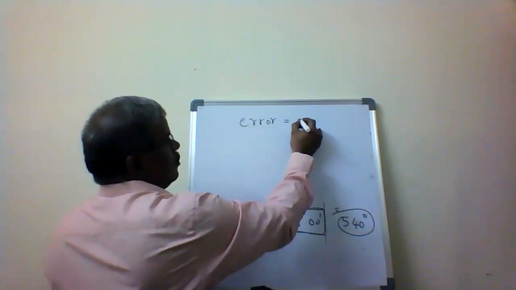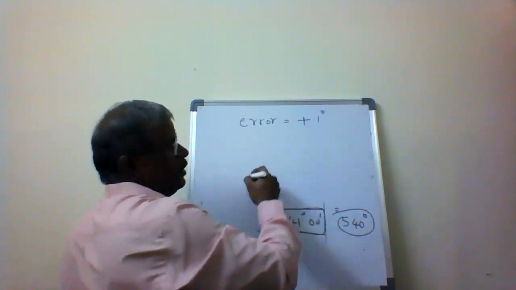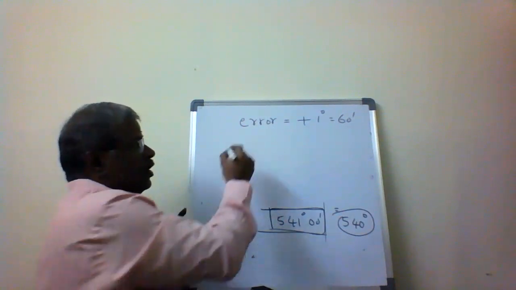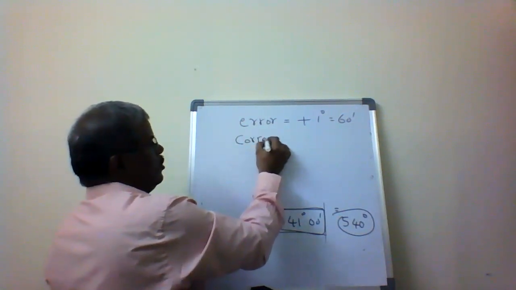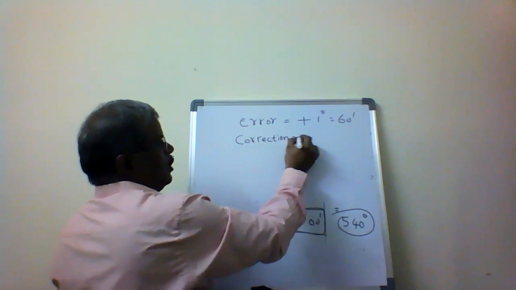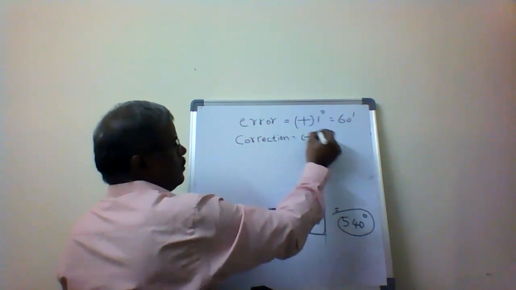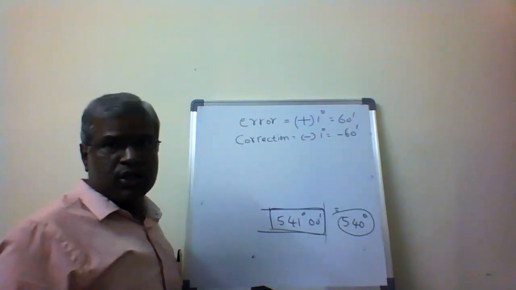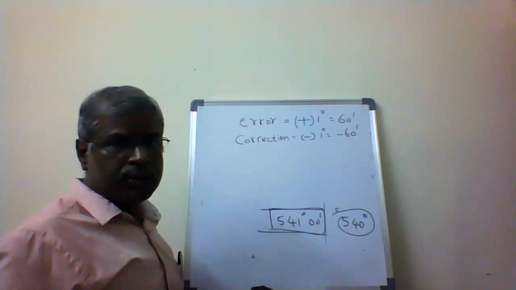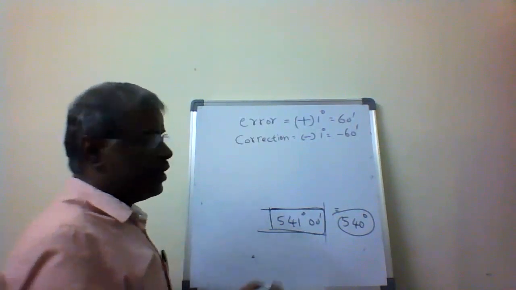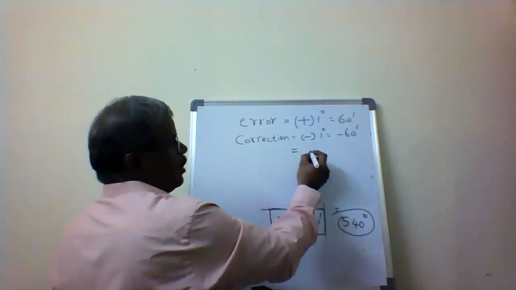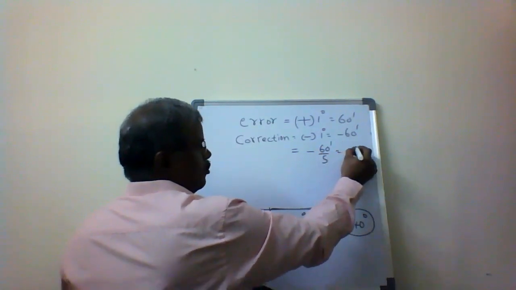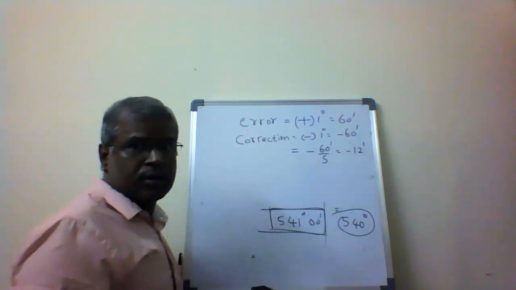Error equals plus 1 degree, so that is 60 minutes. So what is the correction? Correction equals minus 1 degree, minus 60 minutes. How many sides does the traverse have? 5 sides. I have to apply the correction to all the sides: 60 minutes by 5 is minus 12 minutes.